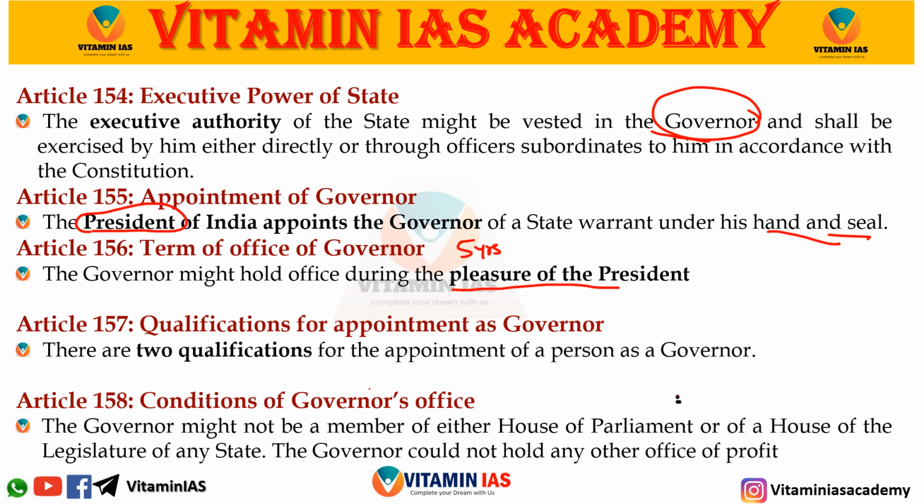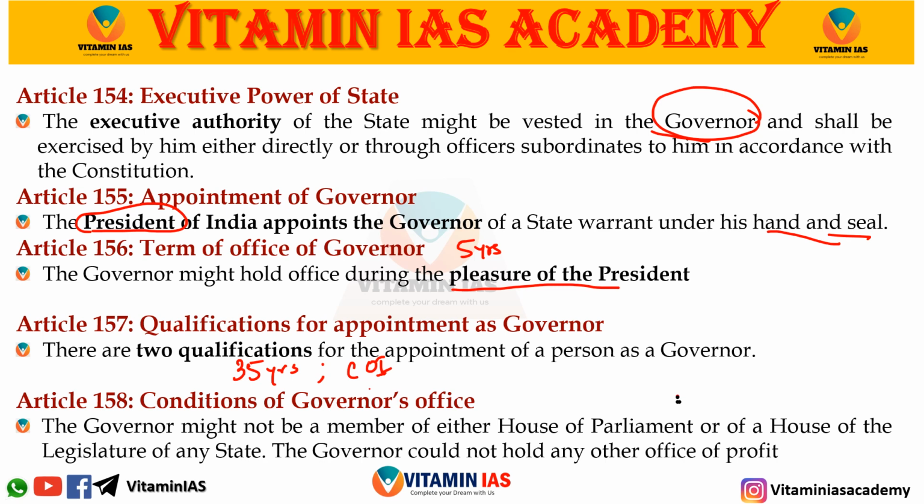Article 157 deals with the qualification for the appointment as a governor. It tells about two qualifications. One is that the person should be of 35 years of age. Another is that he should be a citizen of India. So these are the two qualifications that the governor must possess.